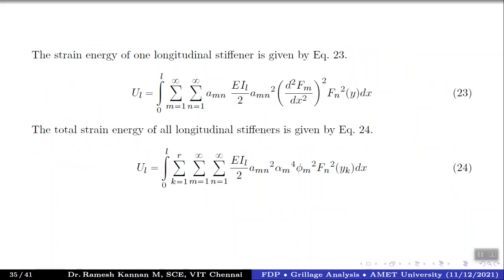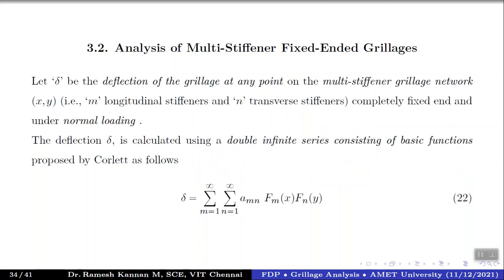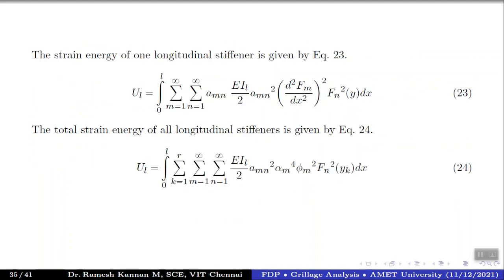Right, so the same way as in the case of a simply supported beam, in this case also we'll be finding out the strain energy of the longitudinal beam as well as the transverse beam, and we'll add the strain energies of the longitudinal beams and transverse beams to get the total strain energy. Then we will equate that to the work done by the force P on the area of the grillage, and then we will find out the value of AMN and substitute it in the delta factor itself. Then we'll get the bending moment and other related factors, right? So let's go about and do that.